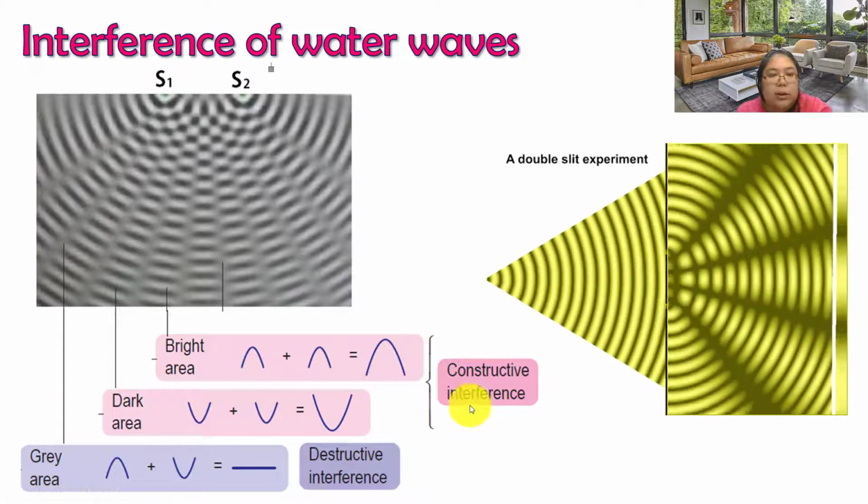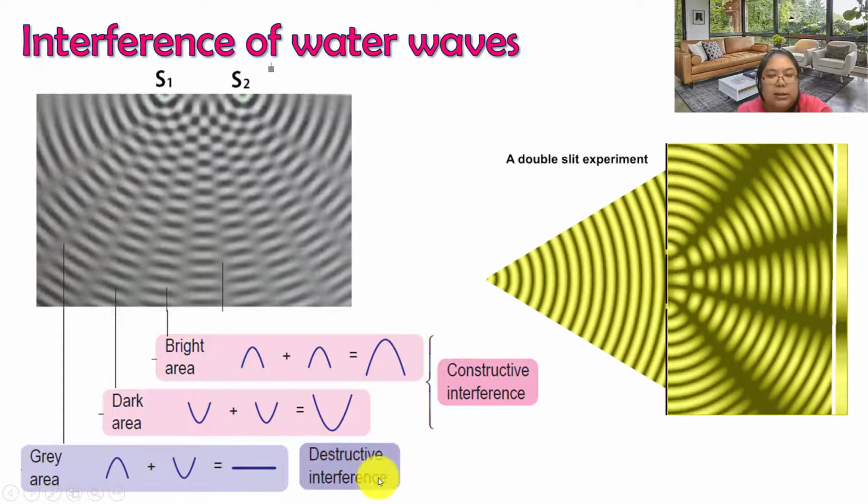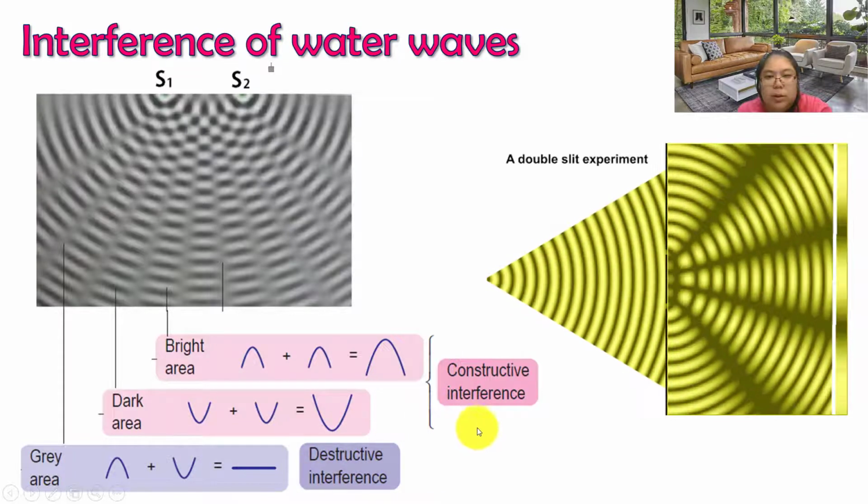Okay, now we're going to see the gray area. Okay, the gray area, when I draw it, there's a crest that meets a trough. So from here you find there's destructive interference. So we go through another one.